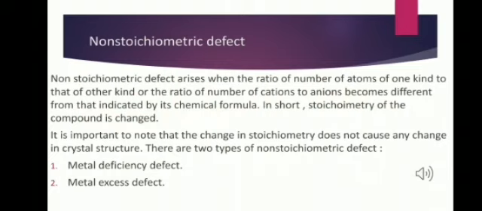In short, stoichiometry of the compound is changed. It is important to note that the change in the stoichiometry does not cause any change in the crystal structure. There are two types of non-stoichiometric defects, that is metal deficiency defect and metal excess defect.